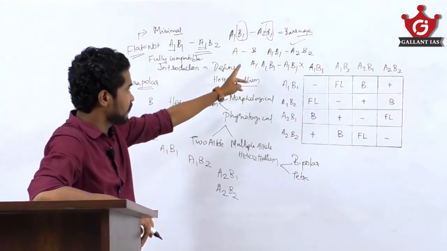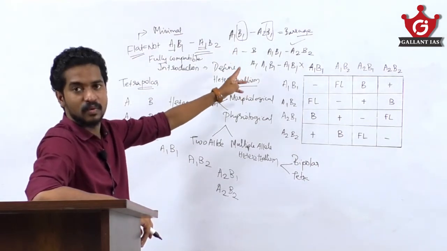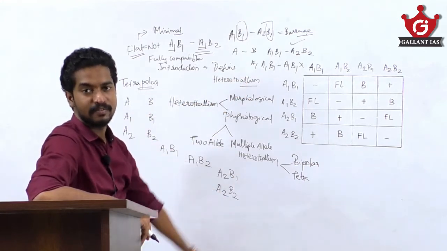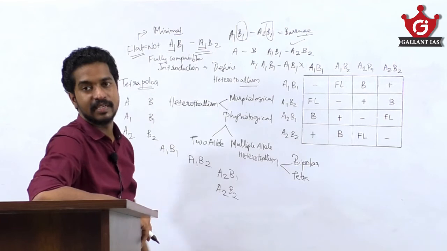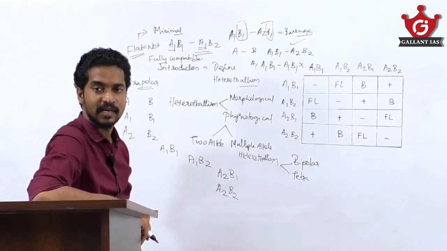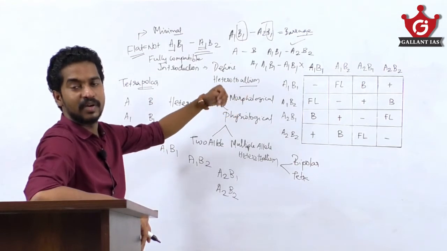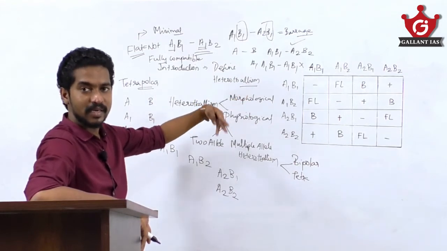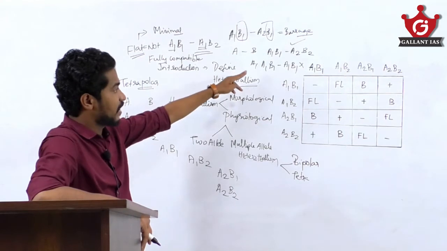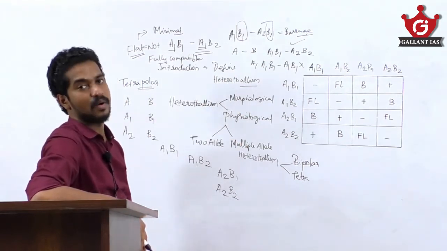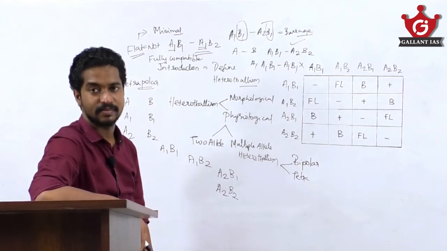If both the gene loci are different, it is fully compatible. If any one of the gene loci is different and the other is the same, it is not fully compatible. Compatibility is there, but it is not full. And if A1 B1 is mating with another A1 B1, it is incompatible and mating cannot take place.